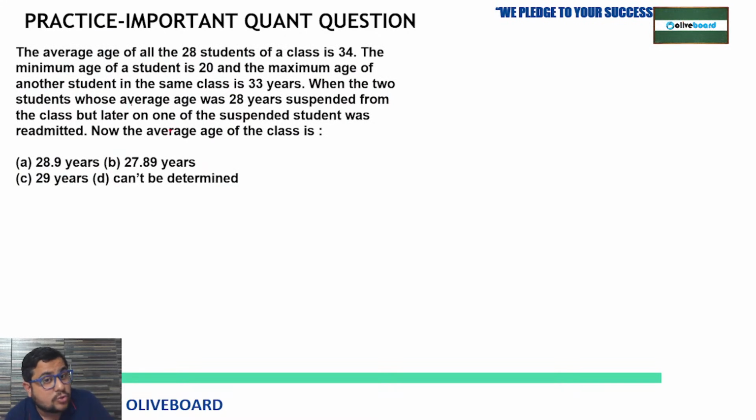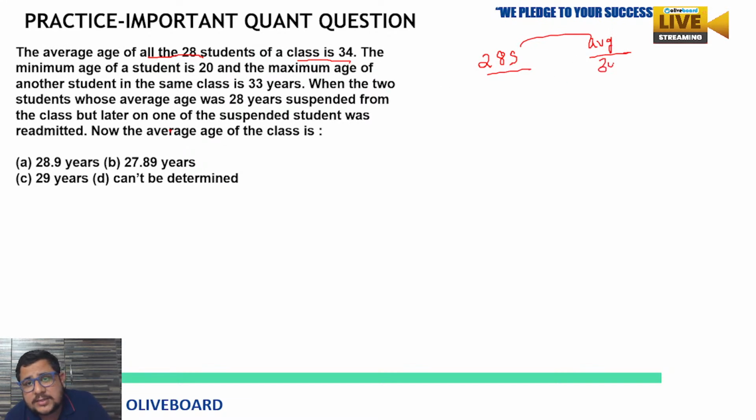Now the next one is also based on average. The average age of all the 28 students of a class is 34. So there are 28 students in the class, and the average age of all the students is 34. That is too much actually. Now the minimum age of a student is 20 and the maximum age, so they are talking about the college level, not the school one.